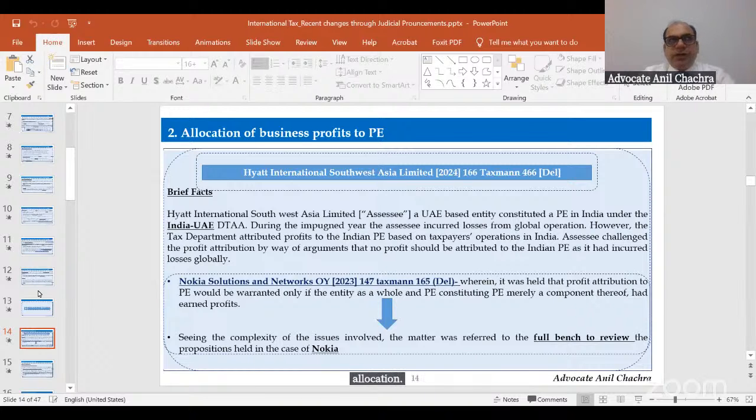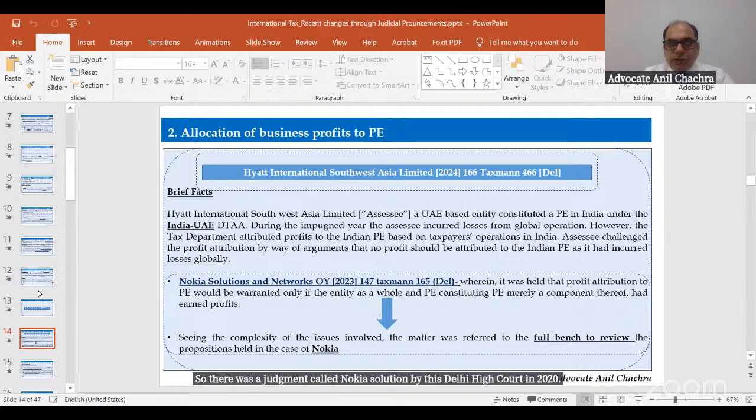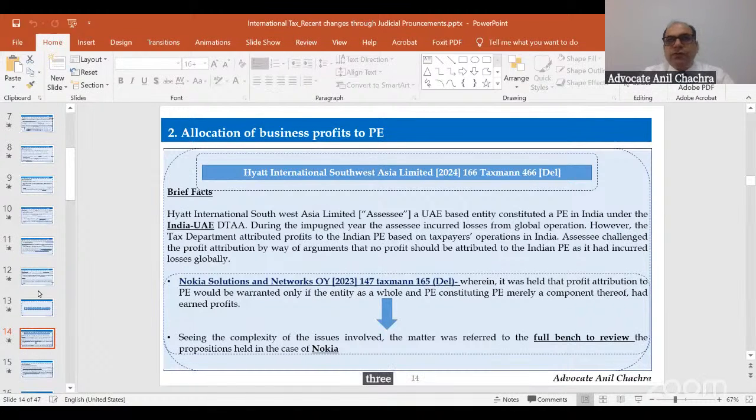There was a judgment called Nokia Solutions by the Delhi High Court in 2023, wherein it was held that the allocation of the business profits to the PE would be at the entity level.